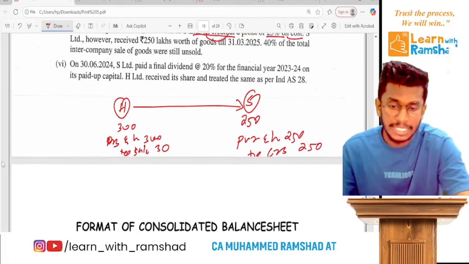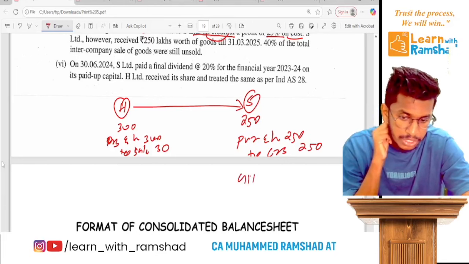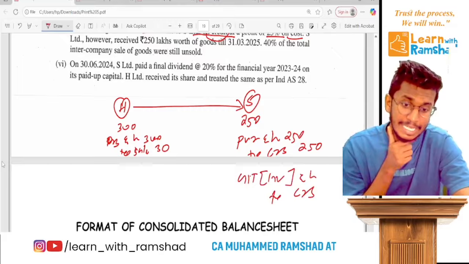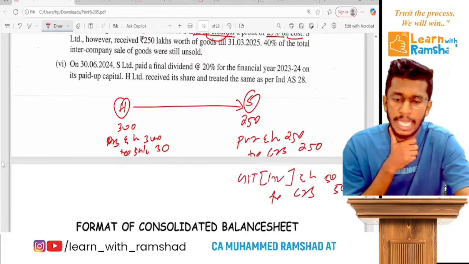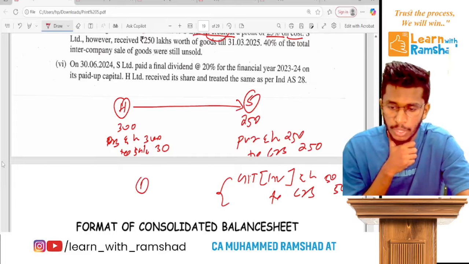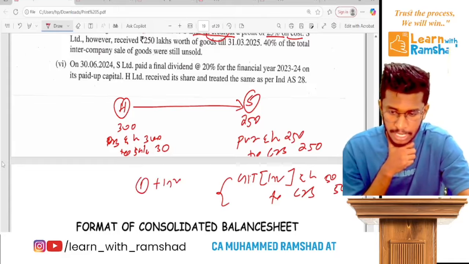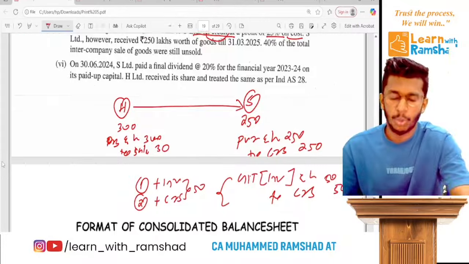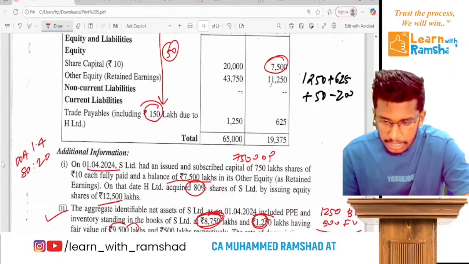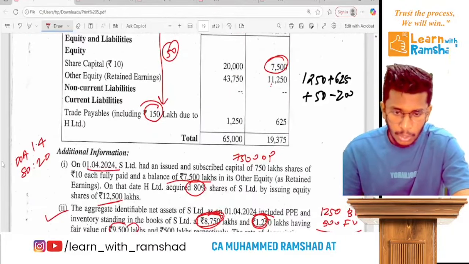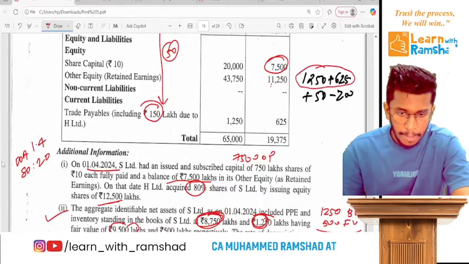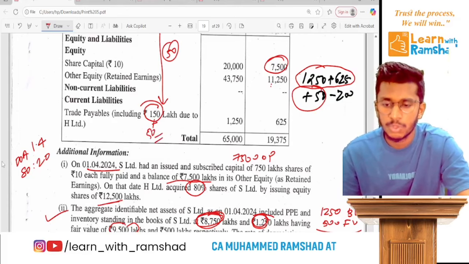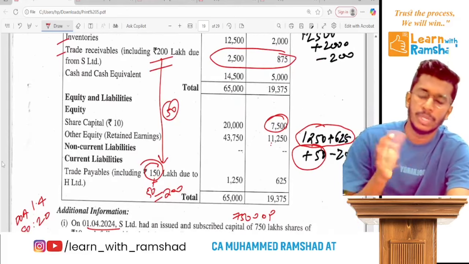So they have to pass an entry for reconciliation: goods in transit, which is recorded as inventory account debit to creditors, 50. So for that, you have to increase the inventory. Ready? Also, you have to increase the creditors by 50. So once you increase the creditors or trade payable by 50, it becomes 200 also. Then since it's a mutual owing, you delete 200.